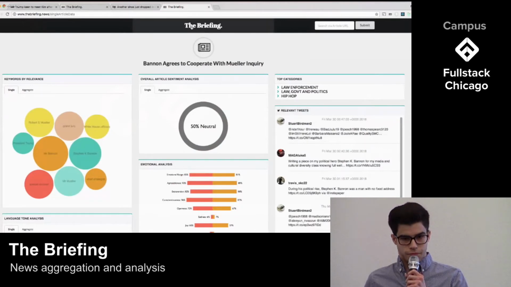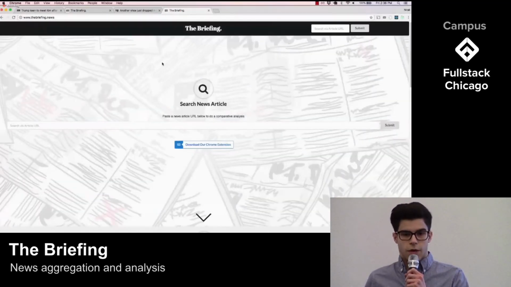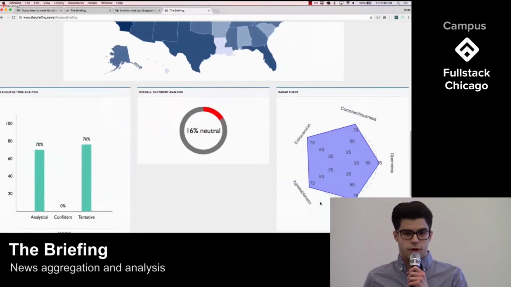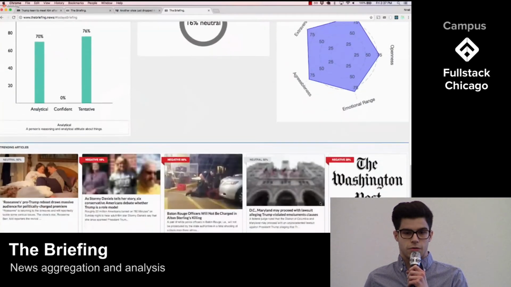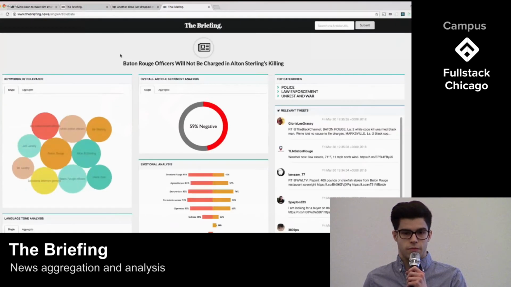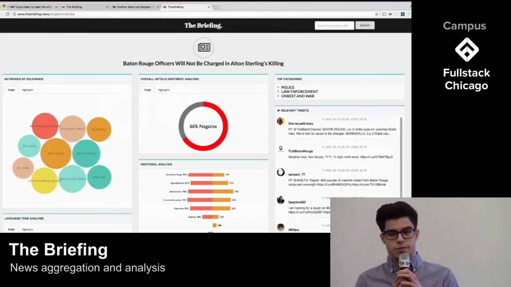On our front page, you can download our Chrome extension, or if you don't have an article to start from, you can view today's briefing, which is an aggregate analysis of today's headlining stories. This is a map populated by the relative number of trending articles in each state. We have other data visualizations available so the user can view them and gain a better sense for the state of today's news. You can move directly to a headlining story or to its analysis at the bottom. This information is updated daily, so be sure to check back tomorrow. And now to Warren.